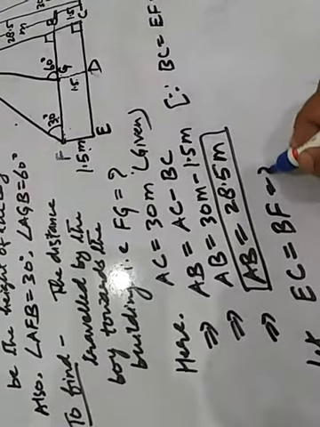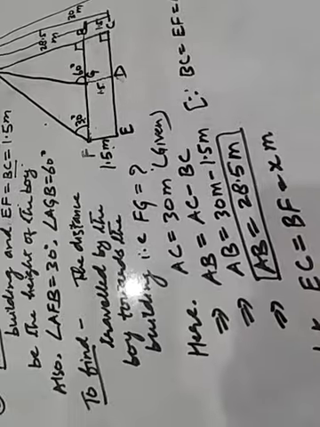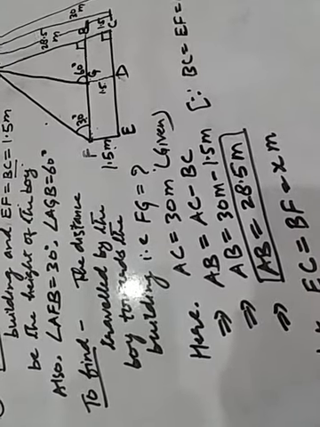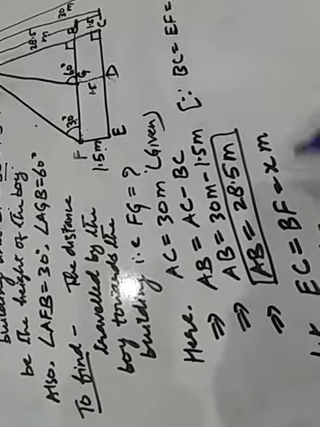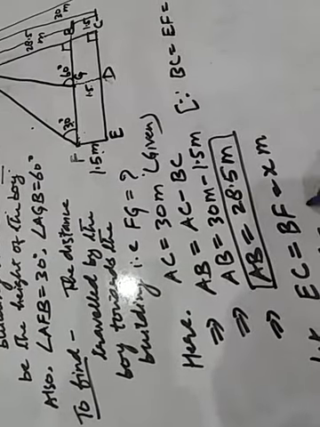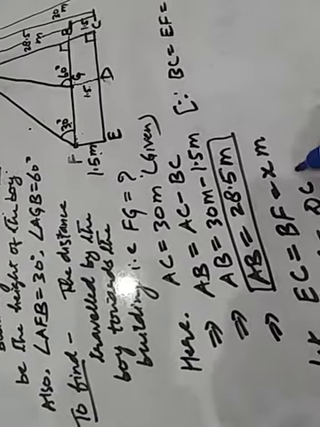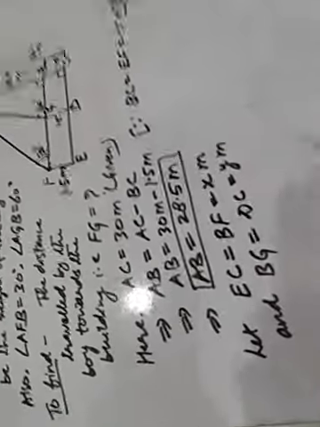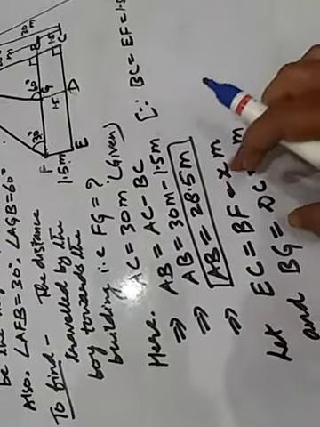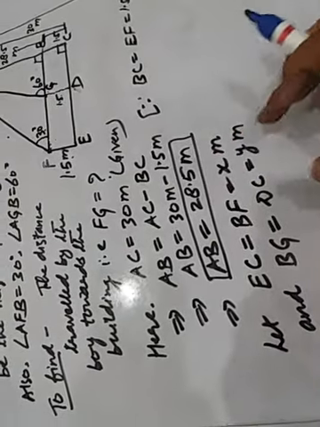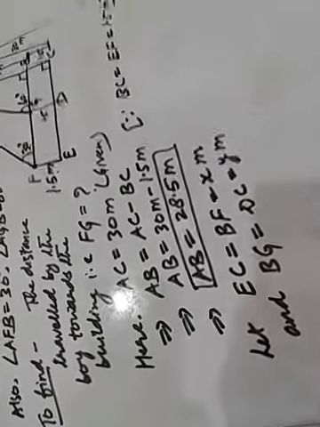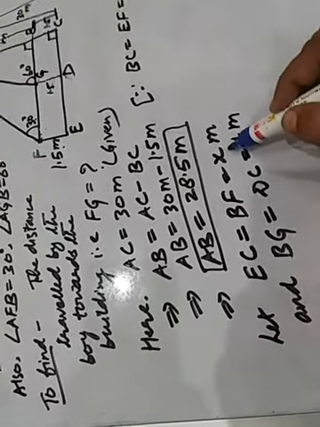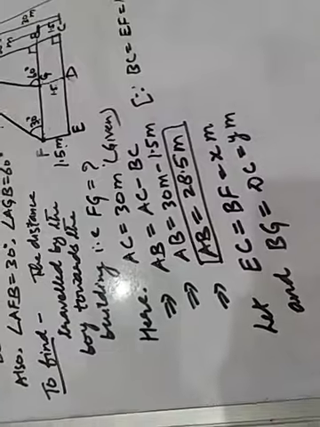BF equal to X meter, and BG equal to DC. BG equal to DC equal to Y meter. Clear? Even if you don't take it X and Y, you can find out. Otherwise, this is for your convenience that you assume it X and Y.